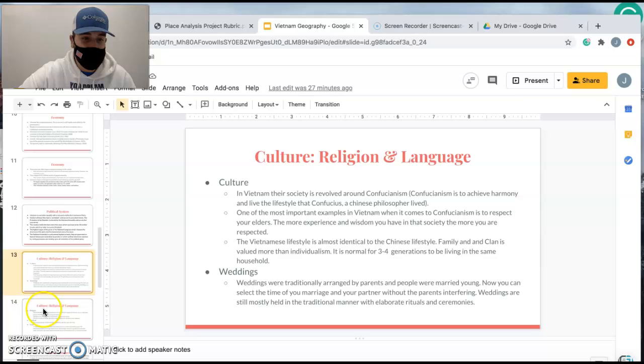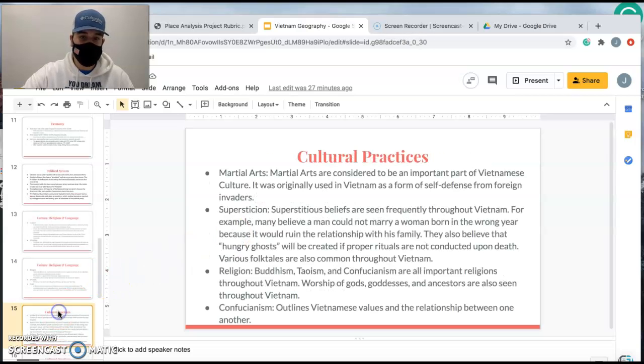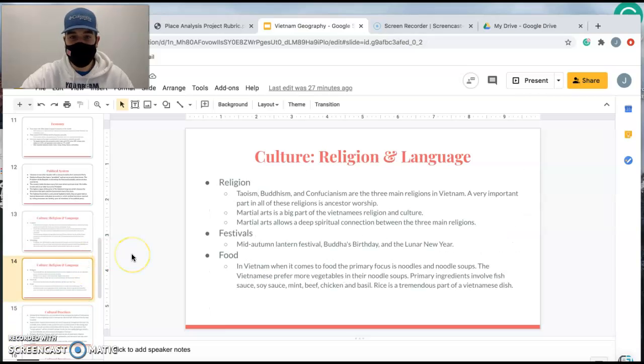We're going to go down to the next slide. Religion. The 3 main religions in Vietnam revolve around Taoism, Buddhism, and Confucianism. And also, a big part of their religion is martial arts. Sorry about that. Martial arts is again a big part. They believe it allows a deep spiritual connection within the 3 main religions.